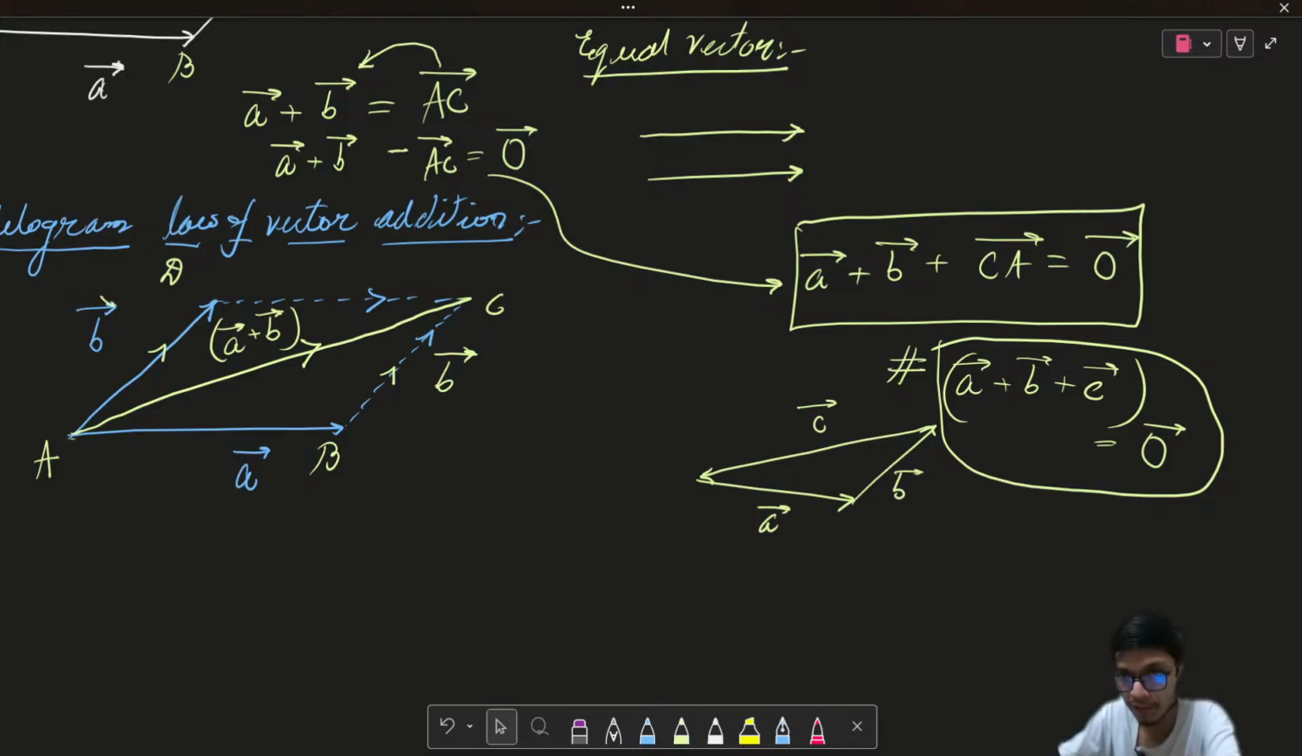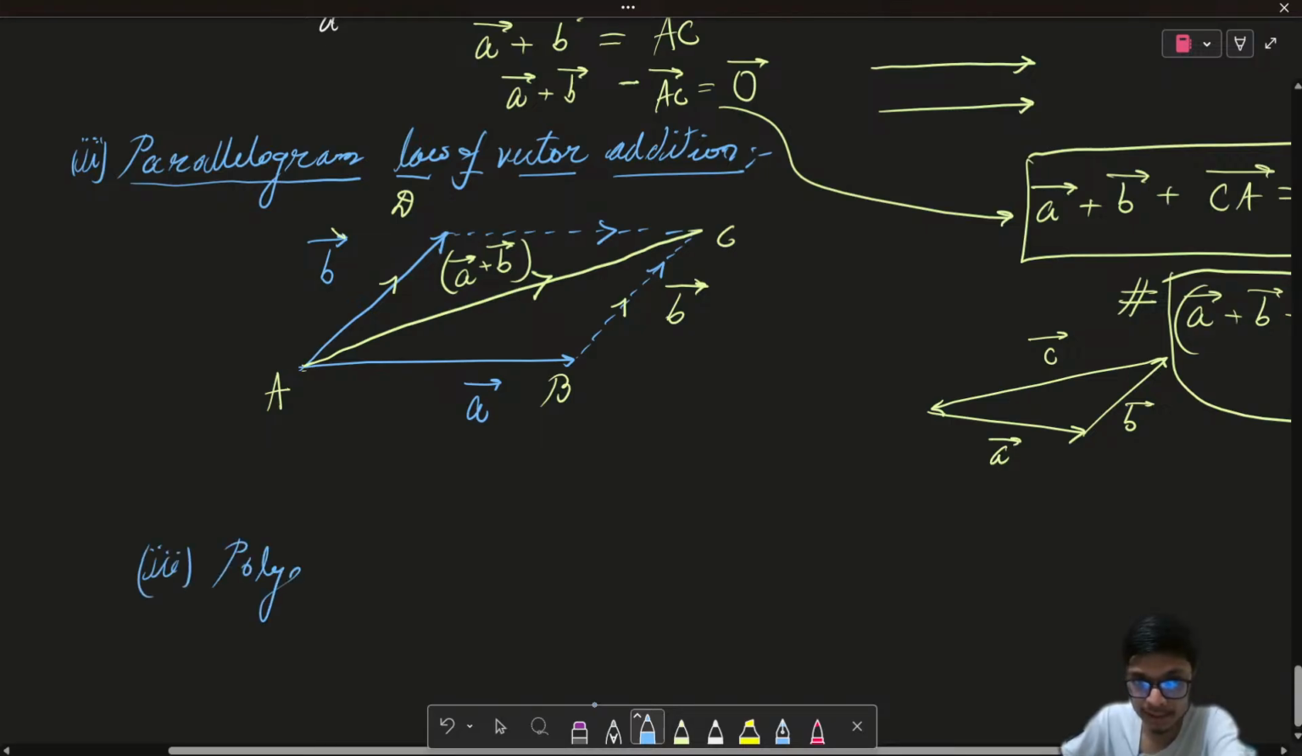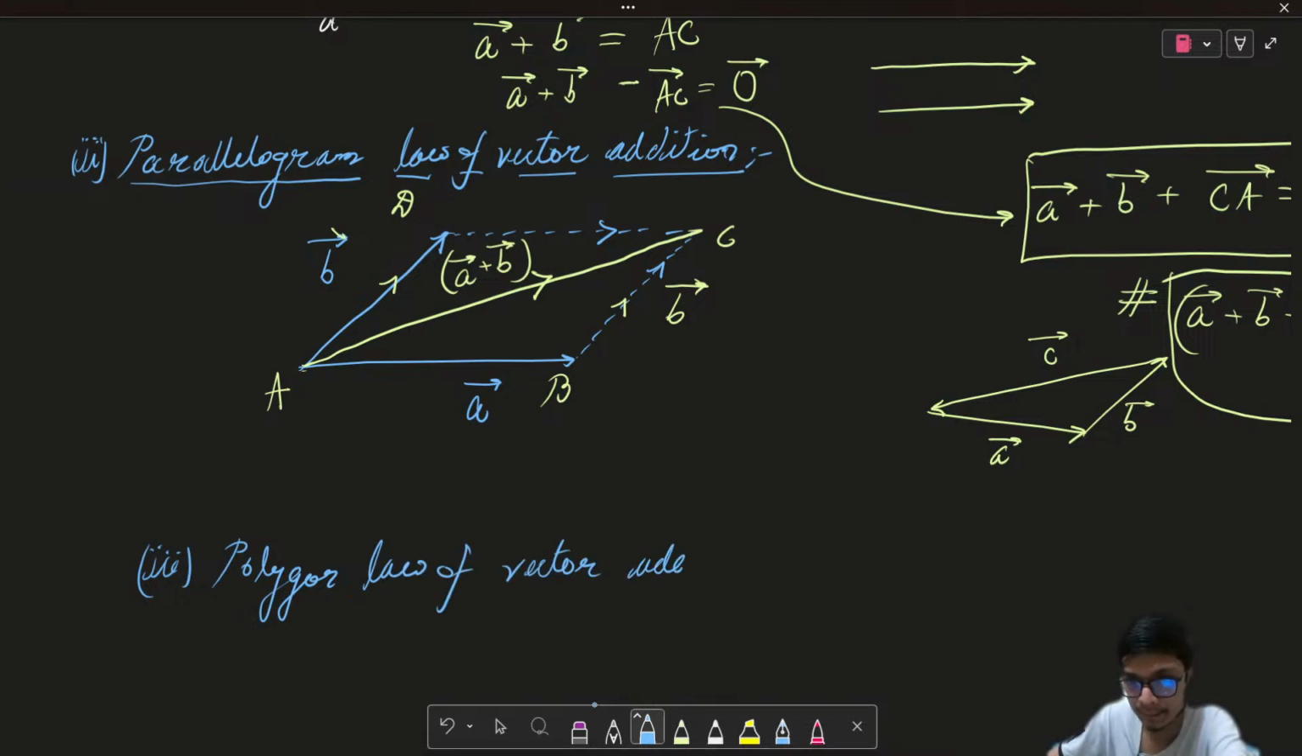All right, so based on this particular understanding, we can extend our laws of addition to another law that is also known as the polygon law of vector addition. So what you can understand is that if I take multiple vectors and I just keep on adding them such that it forms a loop, then the final resultant is going to be equal to 0 vector, right?